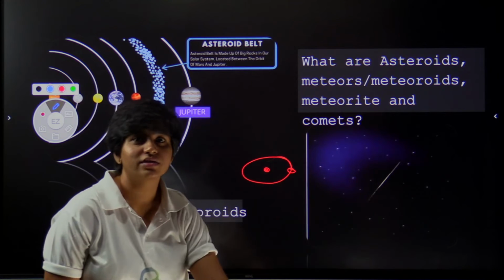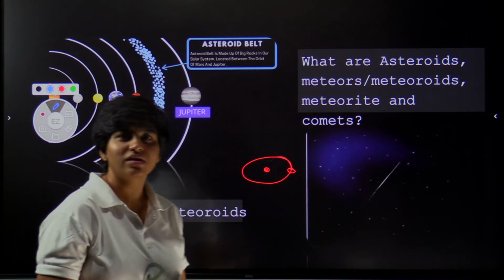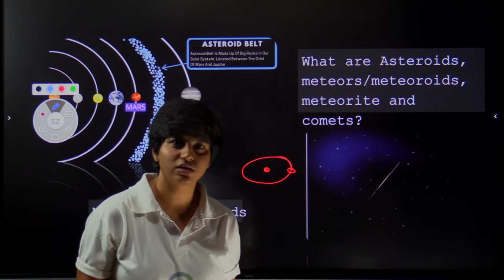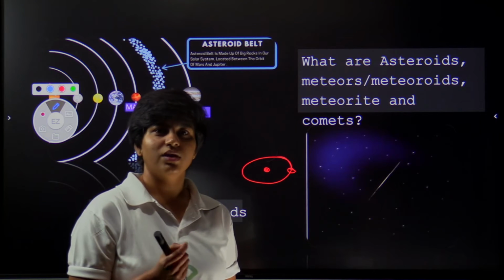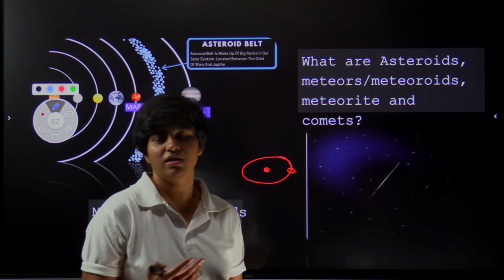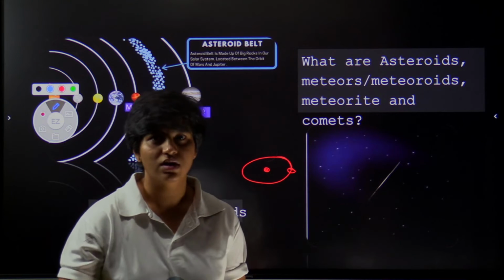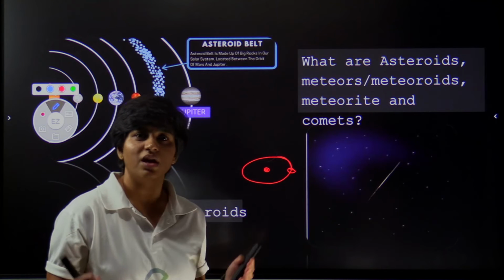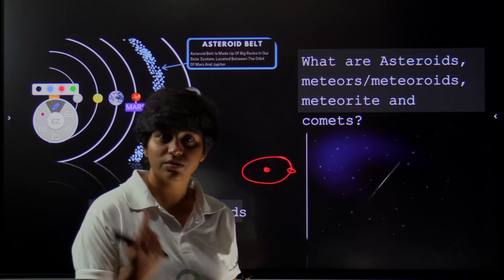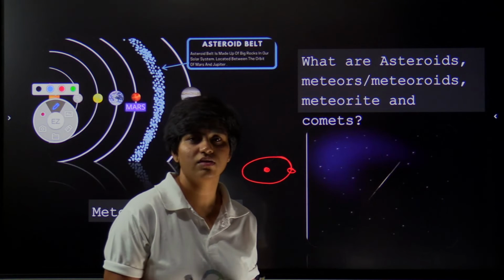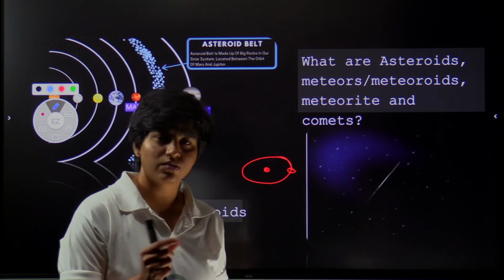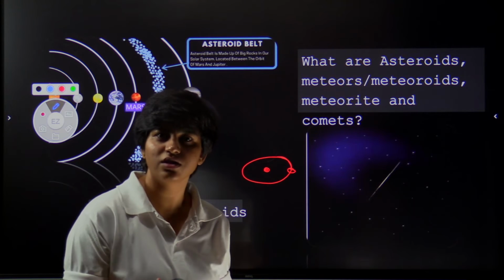What are asteroids? Asteroids are nothing but, when the solar system formed, when there was a huge explosion of a tiny particle, when the Big Bang happened in the universe, a lot of matter and atomic particles were strewn around, and some of them came together and formed a clump. They were also a nebula cloud, and they collided with all the friction. They formed small clumps again, which turned into planets.